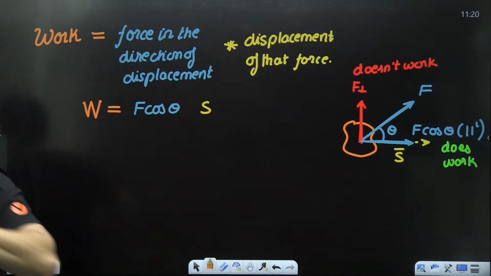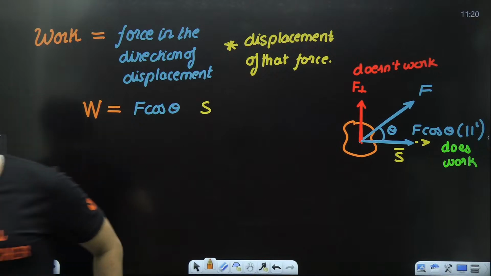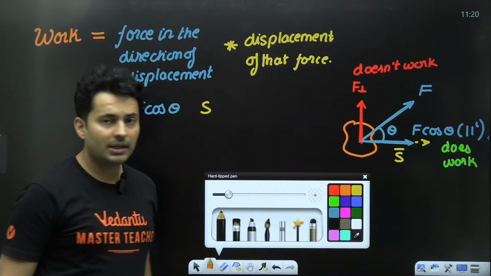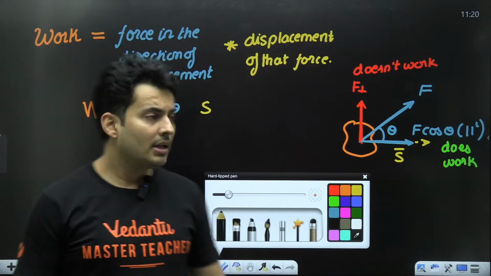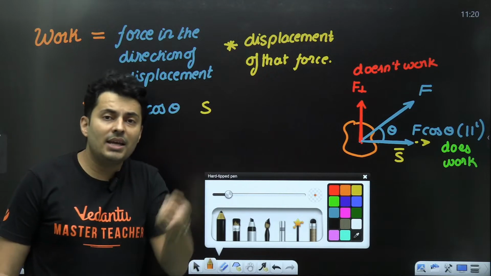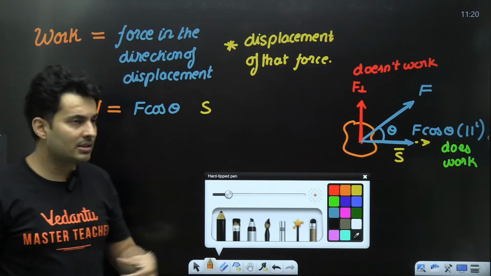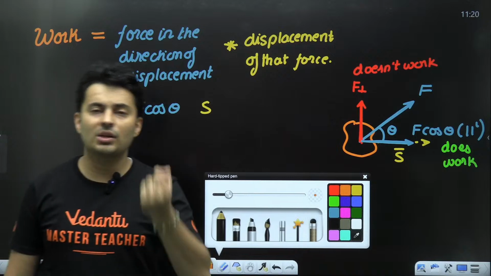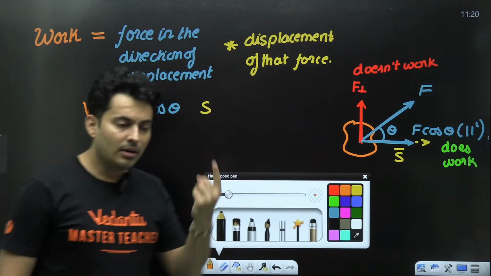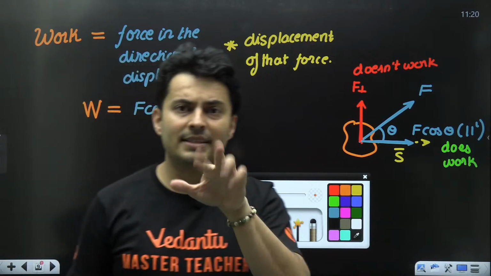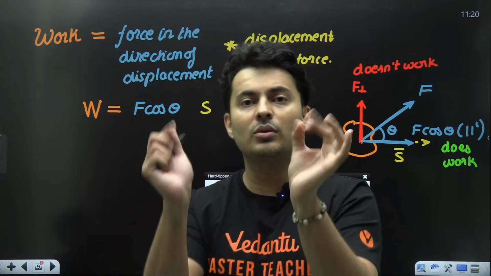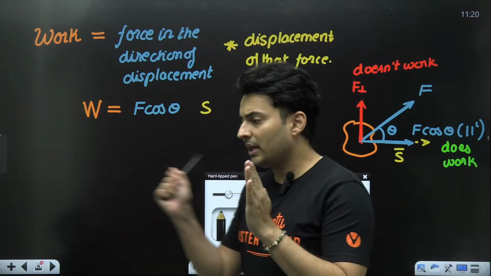Now the next thing is force is a vector, even displacement is a vector, and I'm seeing the magnitudes getting multiplied along with the cosine of the angle between them, which means that I should use the definition of dot product. The dot product of two vectors A and B is A into B into cosine of the angle between those two vectors, A and B being their magnitudes.